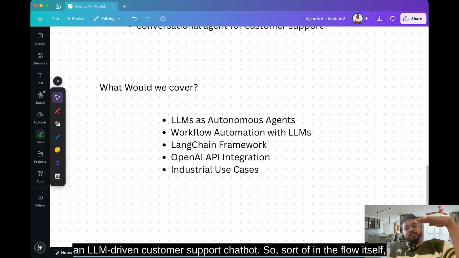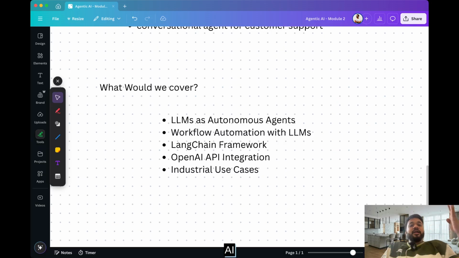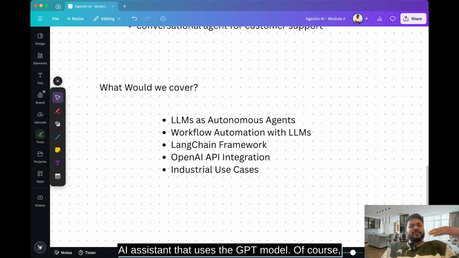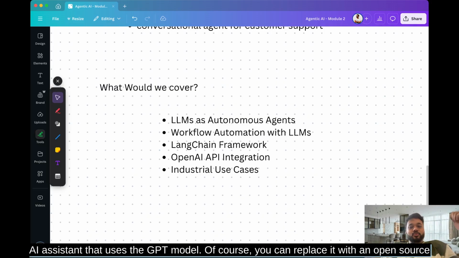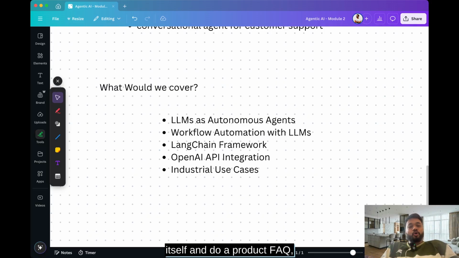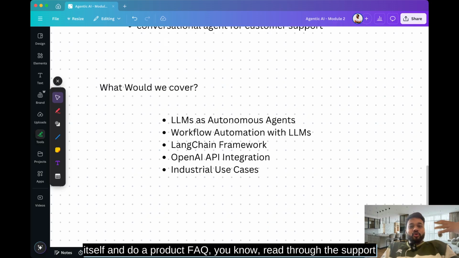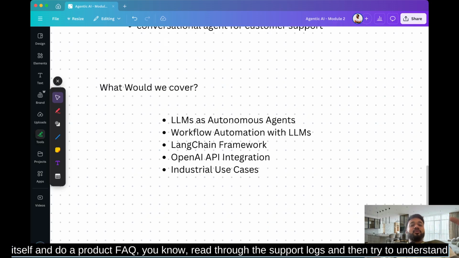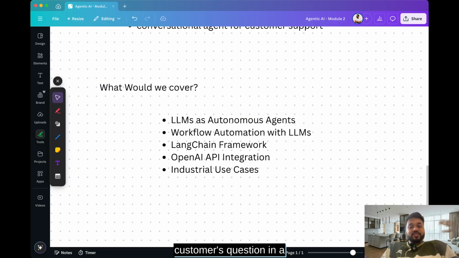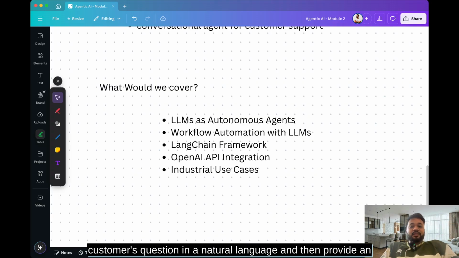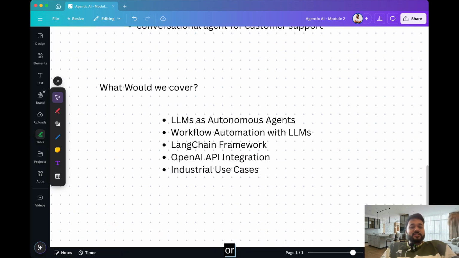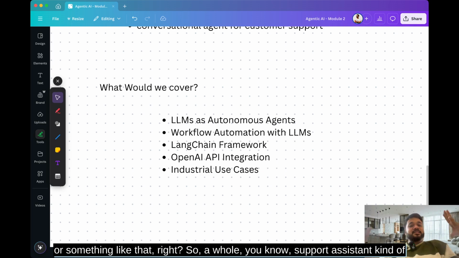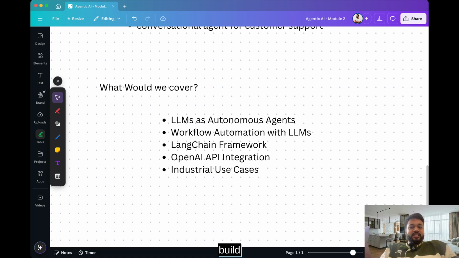So sort of in the flow itself, but now we'll have an AI assistant that uses the GPT model. Of course, you can replace it with an open source model itself and do a product FAQ, read through the support logs, and then try to understand the customer's question in natural language, and then provide an instant answer or troubleshooting guide or something like that. So a whole support assistant kind of AI agent. We'll try to build that.